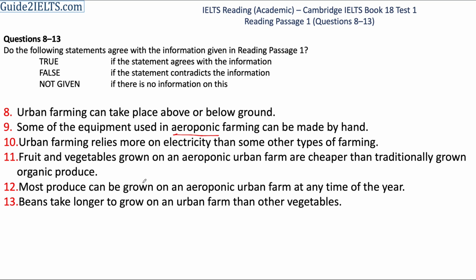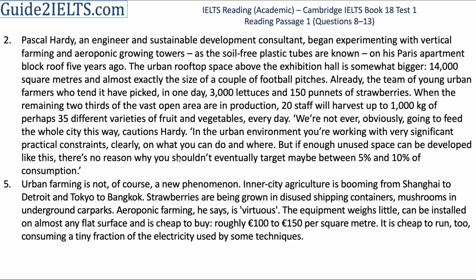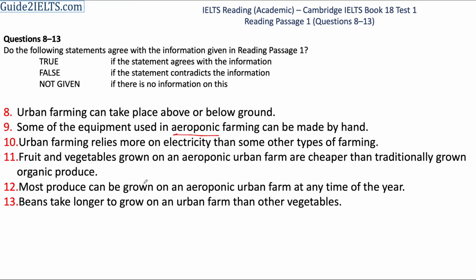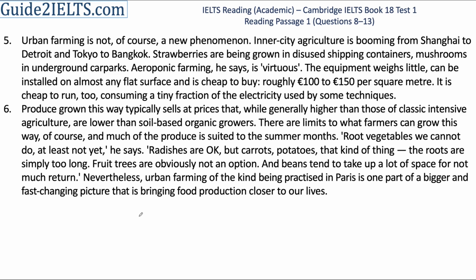Having already done questions 1 to 7, what I know is that the word aeroponic is mentioned in the 2nd paragraph. It is again later mentioned in the 5th paragraph, which means this word cannot help me locate where the answers could be. Besides this, I see two words, electricity and beans. These are two words which may help me locate where the answers are. So first I'll scan the passage for these two words. The word electricity is mentioned in the 5th paragraph and beans are mentioned in the 6th paragraph.